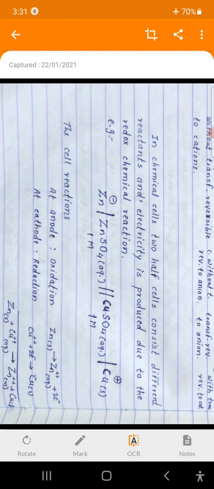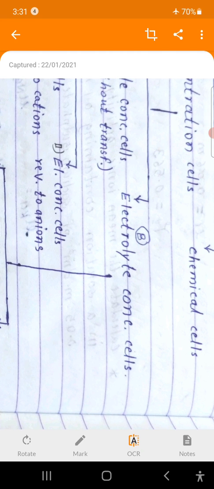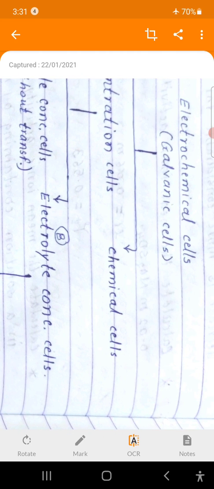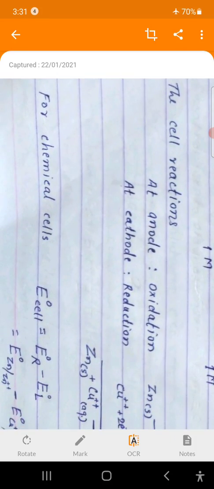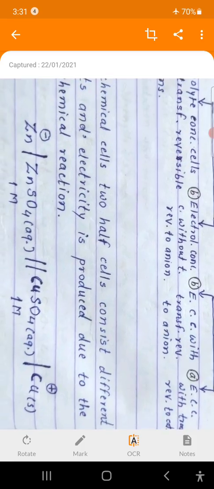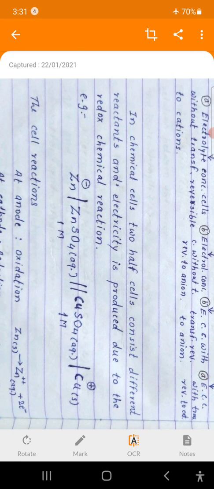If we consider a simple Daniell cell, that is a chemical cell which converts chemical energy into electric energy, that cell is given here. Example is zinc, zinc solution, copper, copper solution.